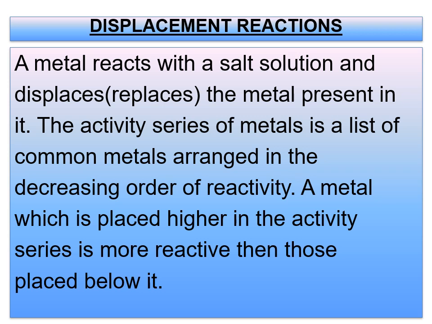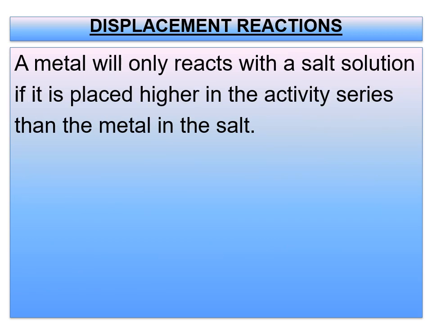Now displacement reactions are explained on the basis of the activity series of metals. Now you have to understand what is activity series. The activity series of metals is the list of common metals arranged in the decreasing order of reactivity. Okay, a metal which is placed higher in the activity series is more reactive than those placed below it. So we can call this in a different way, like reactivity of metals also. So this is one of the key points you have to remember.